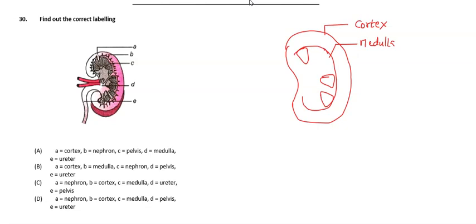You can see the medullary pyramids, and the nephrons are seen with some portions extending from the cortex into the medullary region. These lines are actually the nephrons.